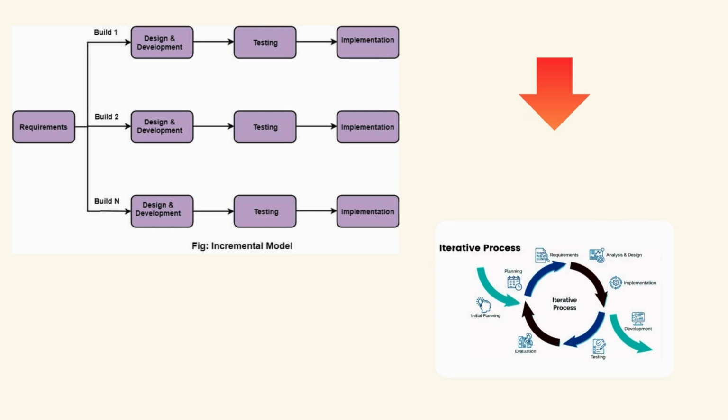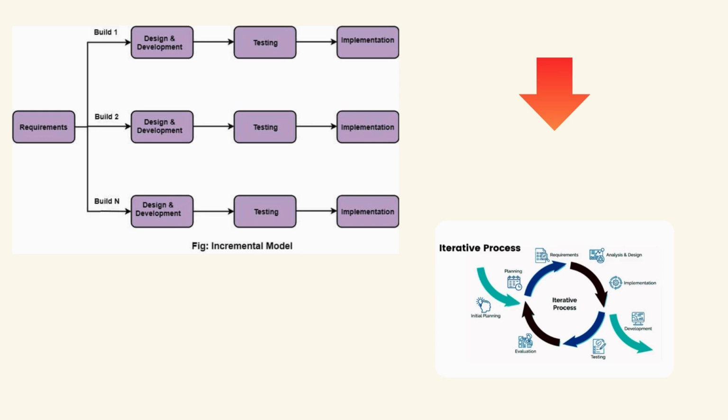Fourth, the iterative model. The iterative model is another approach where development happens in cycles. Unlike the waterfall model, where everything is planned upfront, this model allows changes and refinements after each iteration.